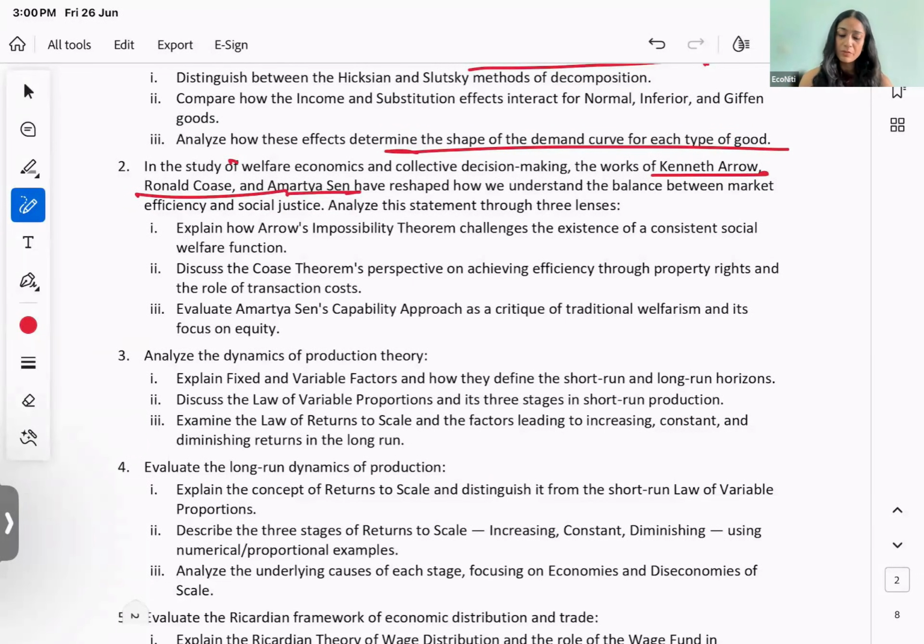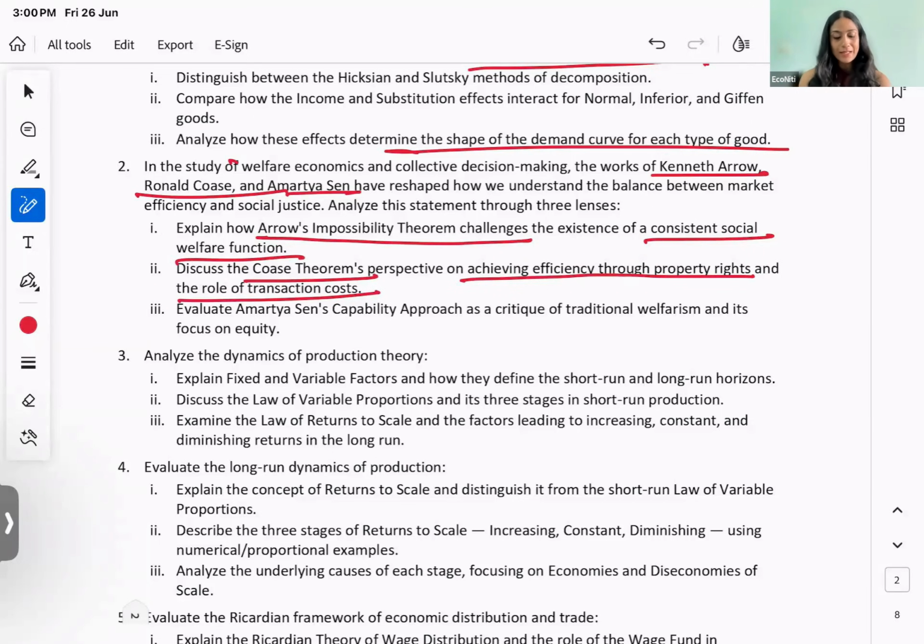Explain how Arrow's impossibility theorem challenges the existence of consistent social welfare function. Second part, discuss Coase theorem and its perspective on achieving efficiency through property rights and the role of transaction costs. And thirdly, you come to Amartya Sen's capability approach, how it is a critique of traditional welfareism and its focus on equity. ठीक है?